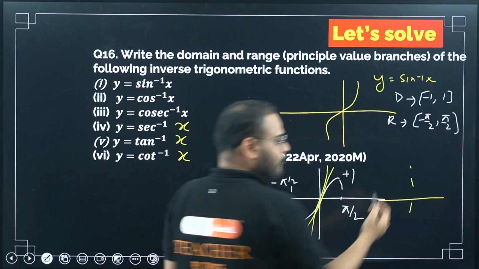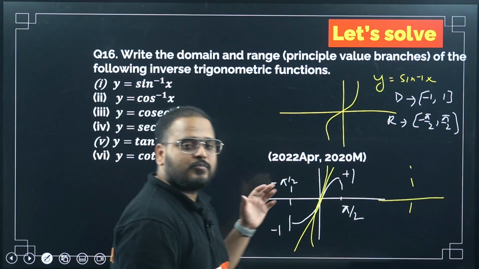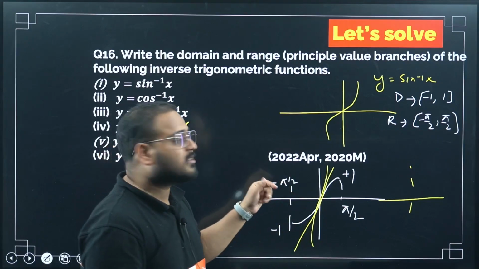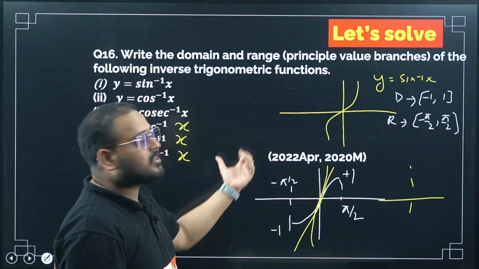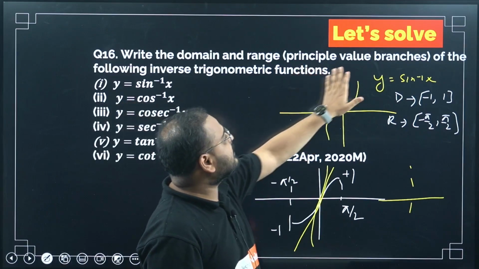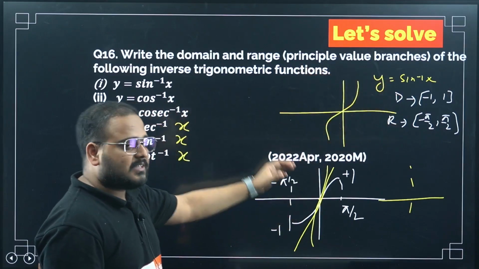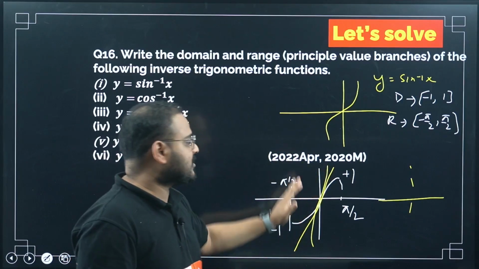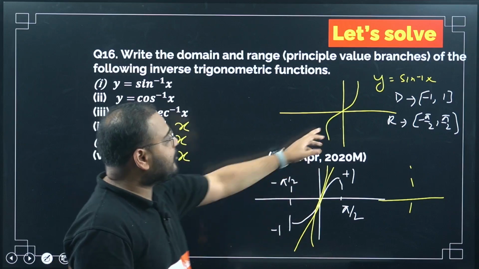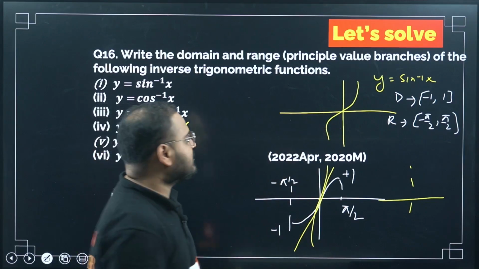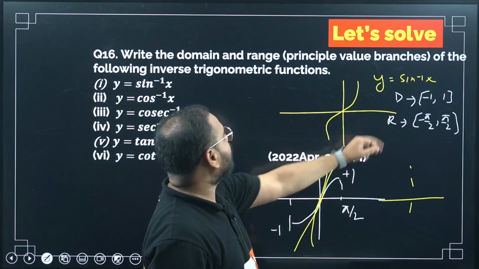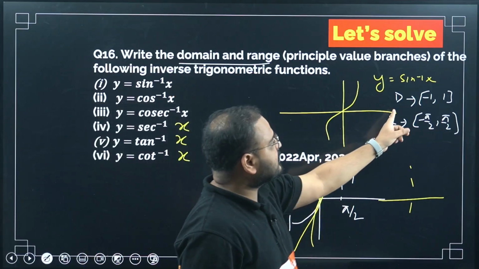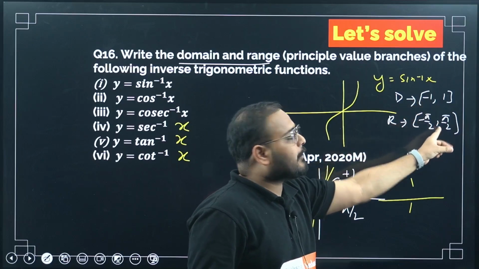I have told you, our approach is that we're going to take questions, and from questions only we will try to understand the concept. So this concept, principal value branches, means what? Since sine and cos or any function is not always one-one, we use the restricted domain part. In that, if we draw the graph, now the sine inverse graph exists. So for sine inverse x, you can see the domain is -1 to 1, and minus pi by 2 to pi by 2 is my range.